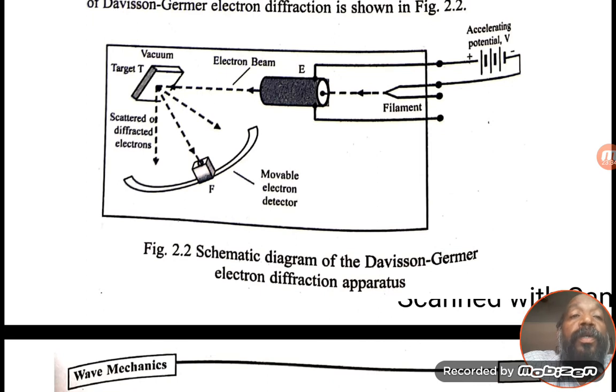When the electrons are scattered, if it is not showing a diffraction pattern, then electrons should be present at all angles. But in this experiment, they observed that only at certain points the electrons are accumulated. At certain points the electrons are not present. So this is the setup of the Davisson and Germer experiment.